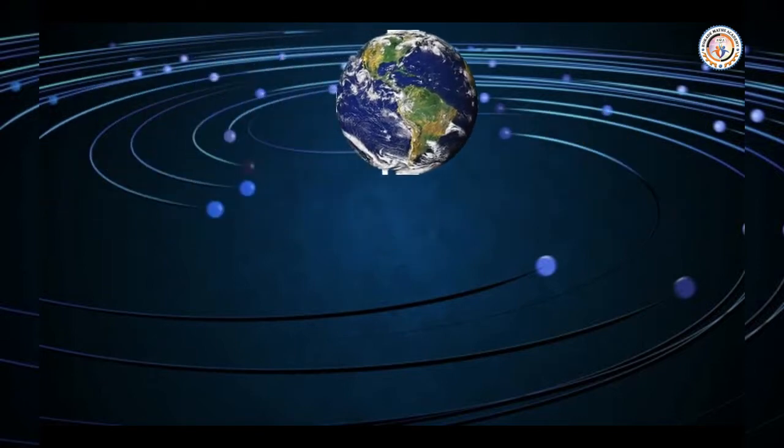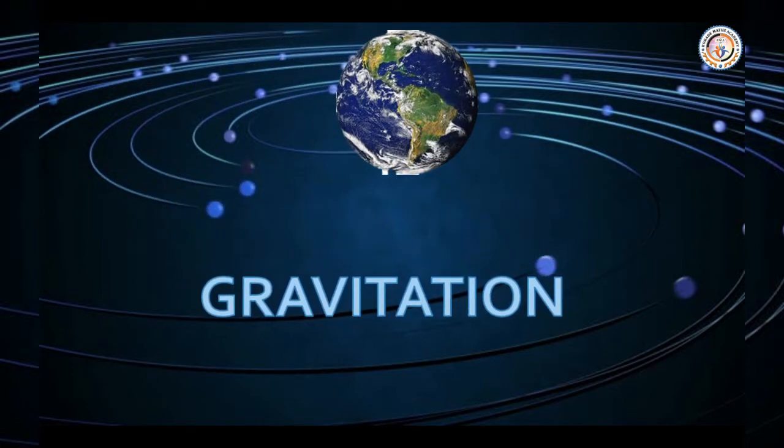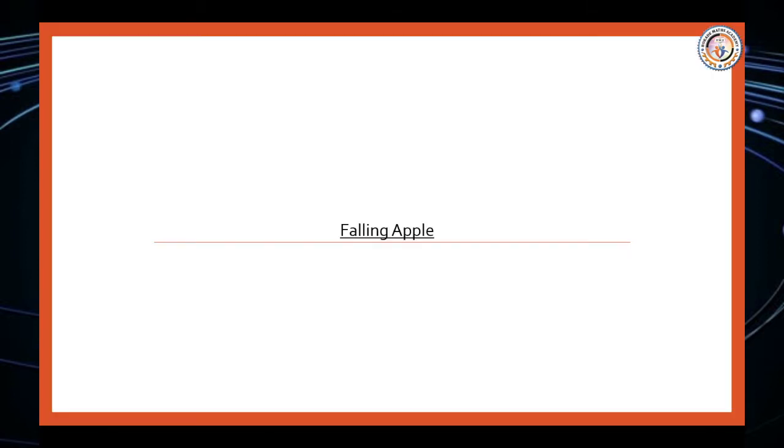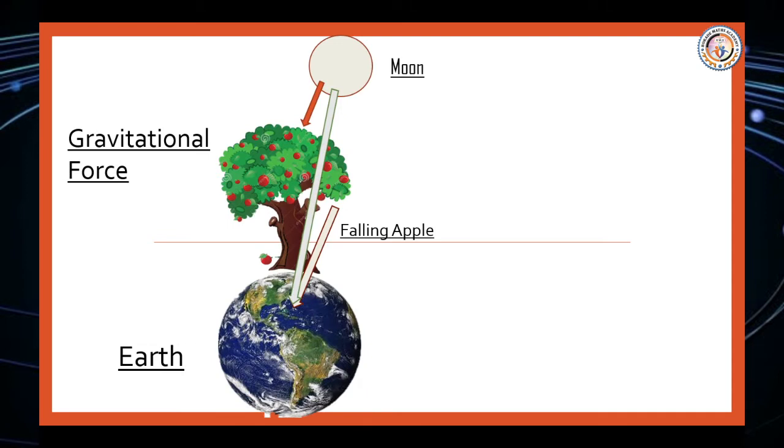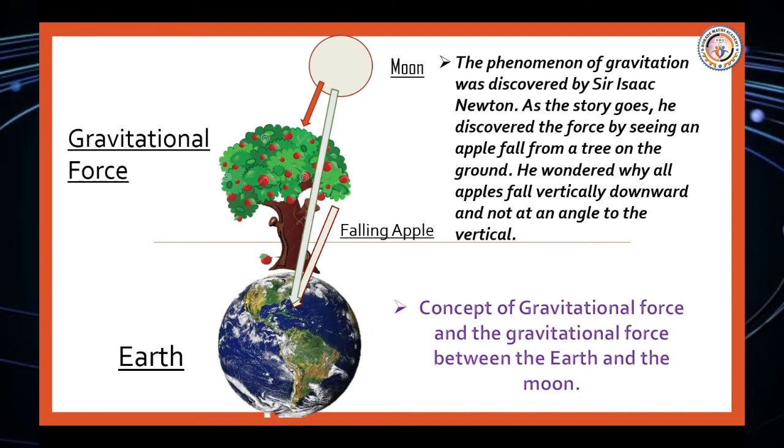Science Part 1, Lesson number 1, Gravitation. What is meant by gravitation? Gravitation is a Latin word, gravitas, which means weight. This is our chapter's name's meaning. So, let's start gravitation. Please observe the figure.